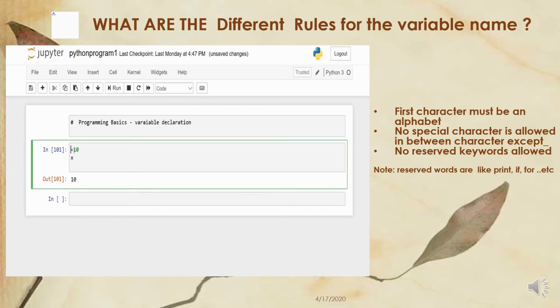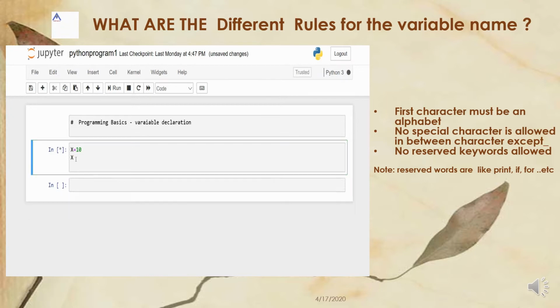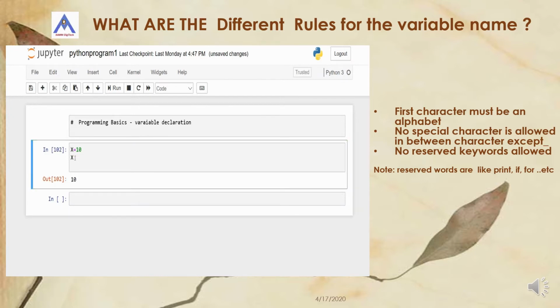Next, if I write capital X, whether it is allowed or not. Yes, capital X is also allowed. Sometimes you can give just the variable, or you simply give print of that variable. Both ways we can execute. So next, let us try small letter x1. Is small letter x1 an acceptable variable? Is it valid or not? Yes, small x1 is valid.